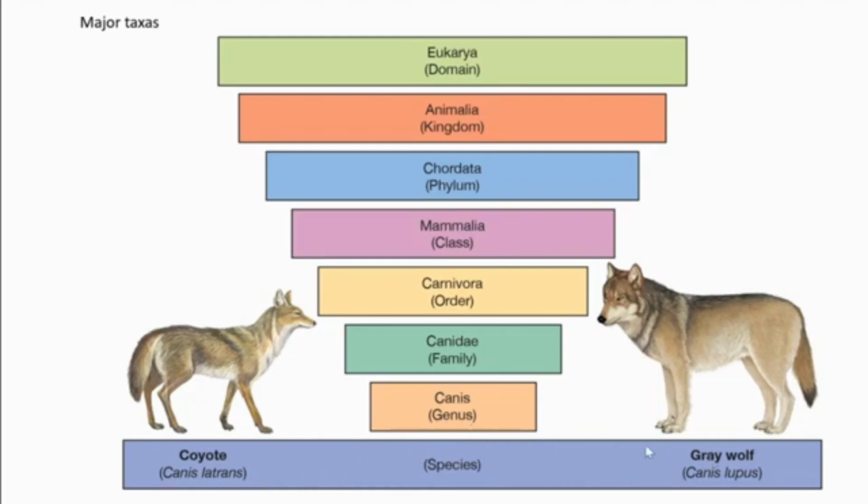So here is an example: wolf and coyote. Both are canines, the genus is the same, but the species is two, which means there exists some difference between these two. This is the lineage classification.